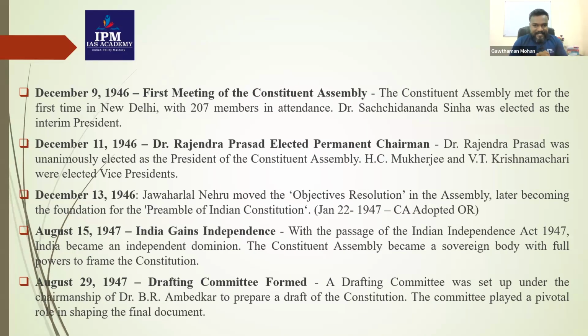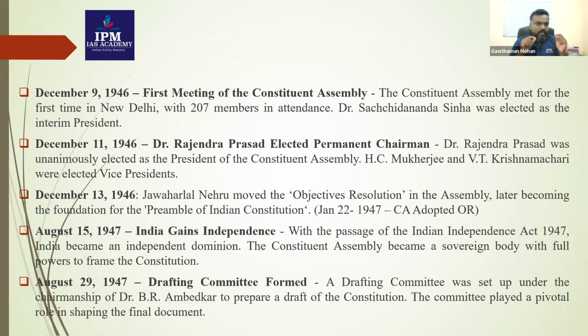In the year 1946, December 9, the first meeting of the Constituent Assembly was held. Okay, December 9, 1946, the first meeting held. The Constituent Assembly met for the first time in New Delhi with 207 members in attendance. So very, very important to understand this.